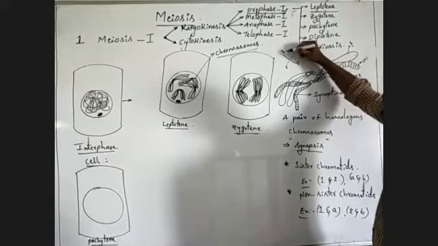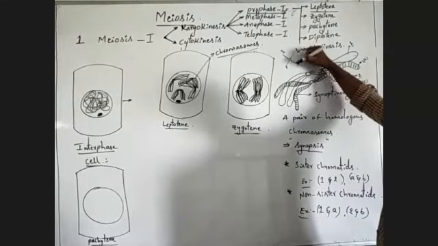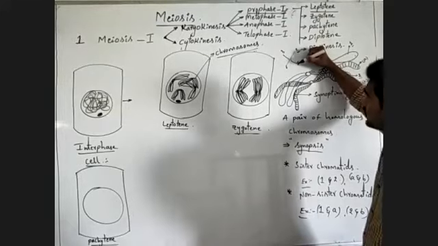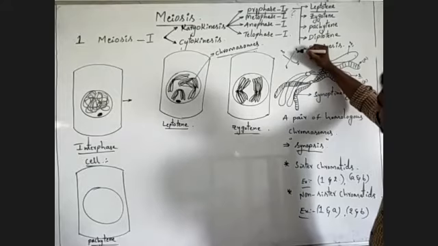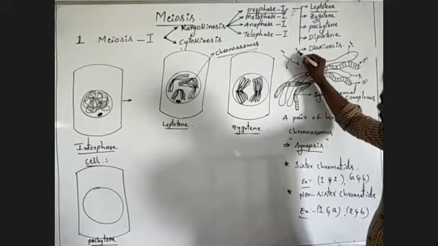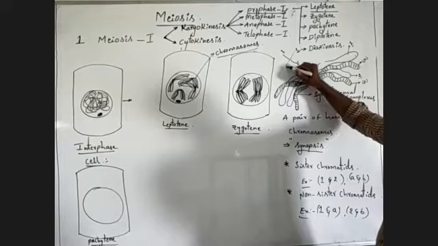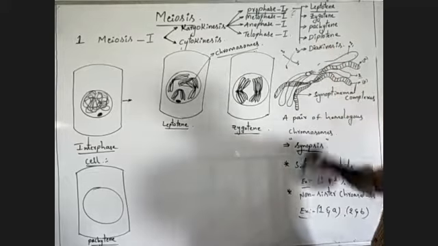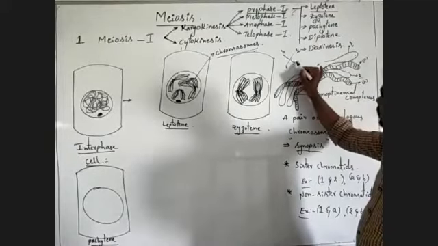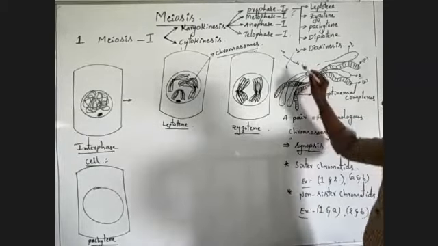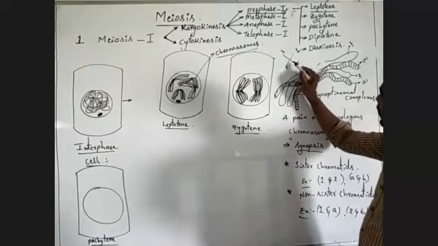The part of the first chromosome, or first chromatid, this part has gone to the second chromatid. Now, the part of the second chromatid, this part has gone to the first chromatid. Observe carefully. It means segments of the two chromatids are exchanged. Are you understanding? Segments of the two chromatids are exchanged.